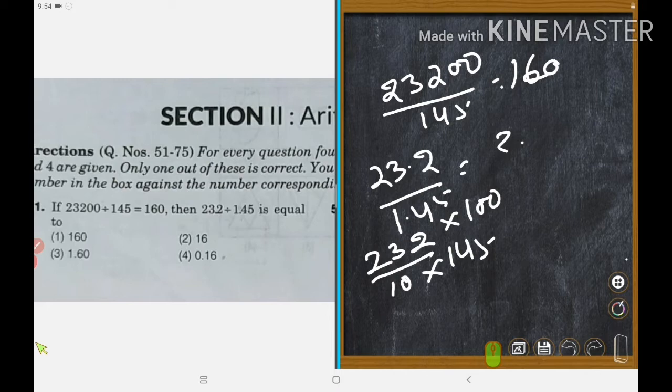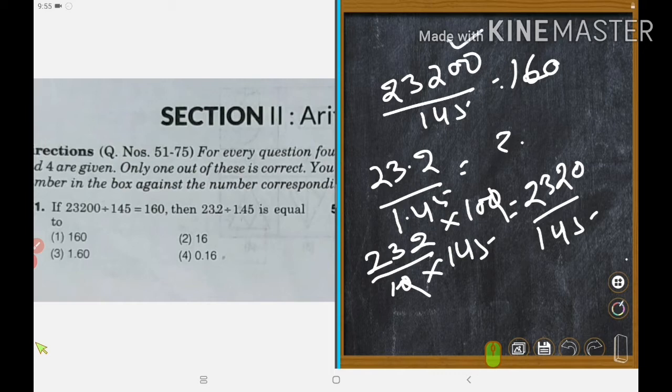So the double zero cancels, that is 2320 upon 145. Mark that here: 23200 here, 2320 here, and the bottom number is the same, 145.